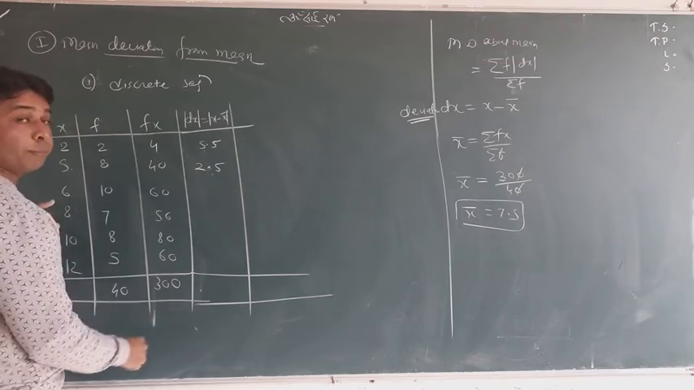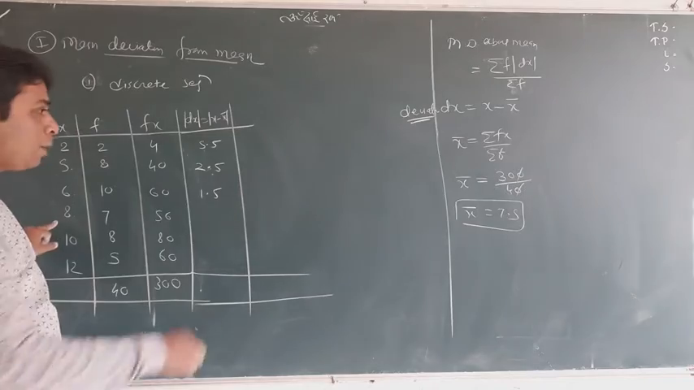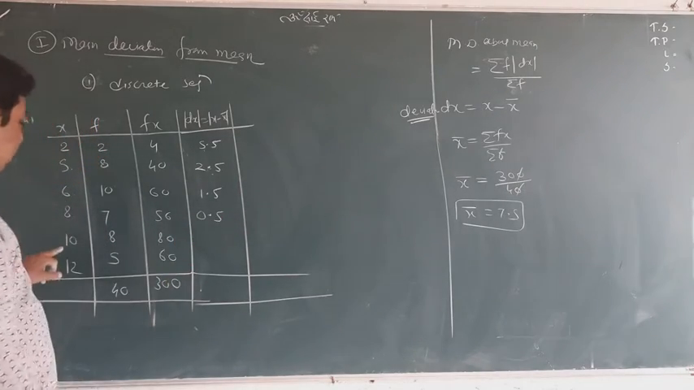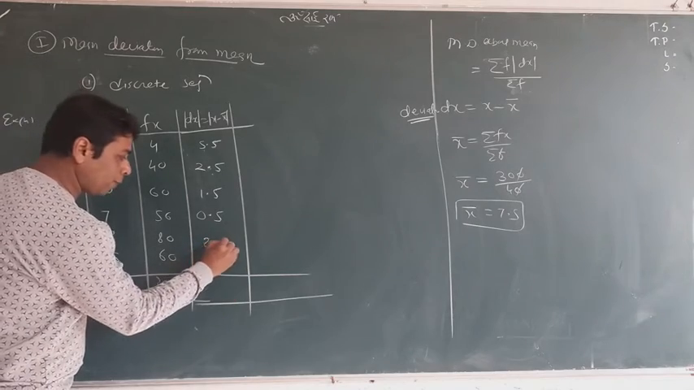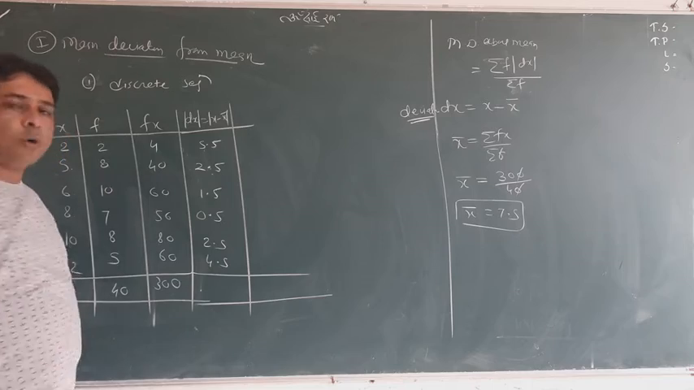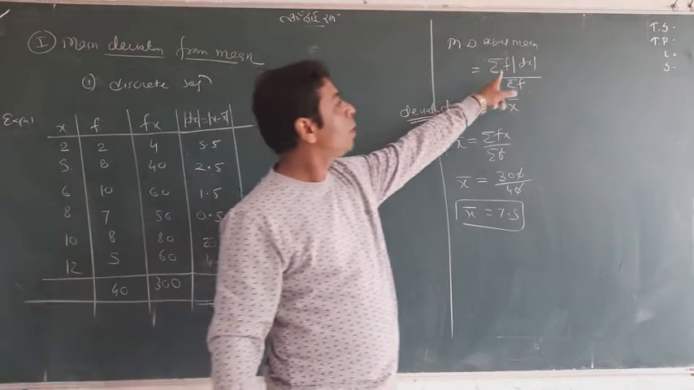6 minus 7.5 is 1.5. It is a mod actually, that's why. 8 minus 7.5 is 0.5. And 10 minus that is 2.5. And 12 minus that is 4.5. So it's all about this, you know it now. Now we already have got dx. What we need? f dx.